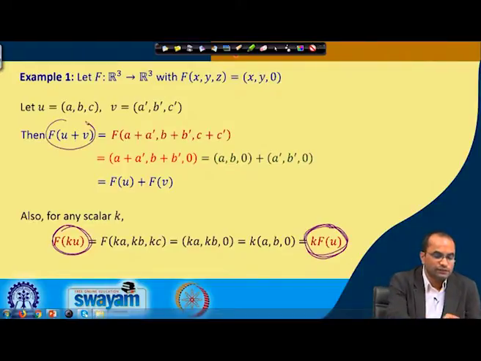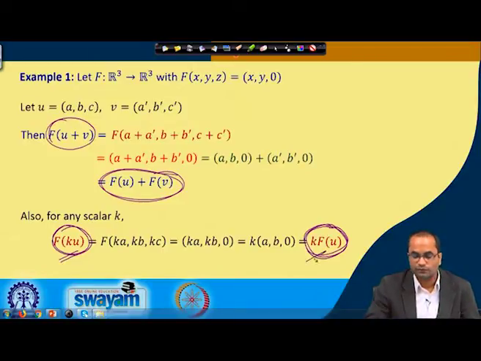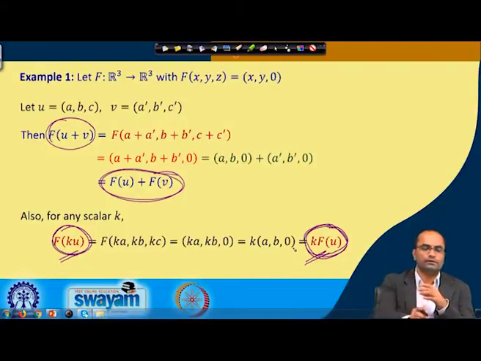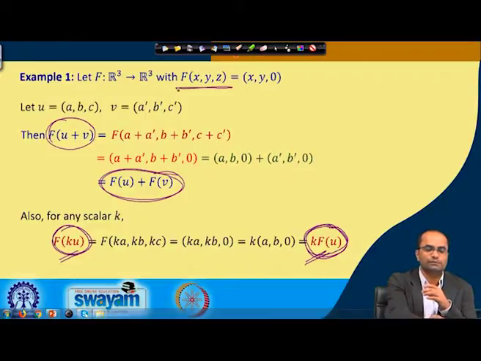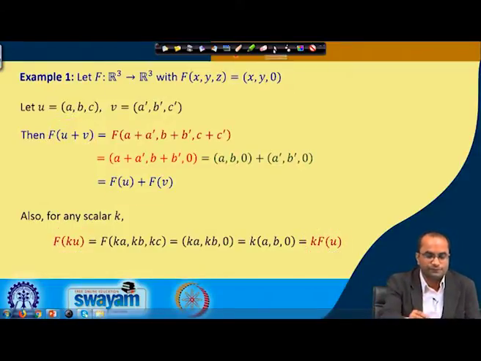So, here both the conditions, f of u plus v equal to f of u plus f of v, and f of k u equal to k times f of u, are satisfied. Therefore, this given map, which maps the point (x, y, z) to (x, y, 0), is a projection map, and that is a linear map, which we have just proved here.